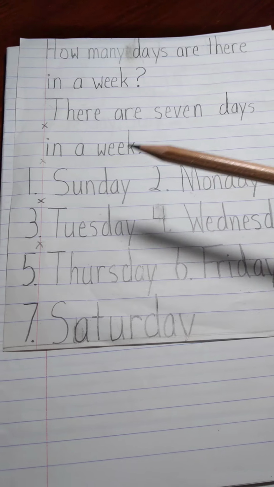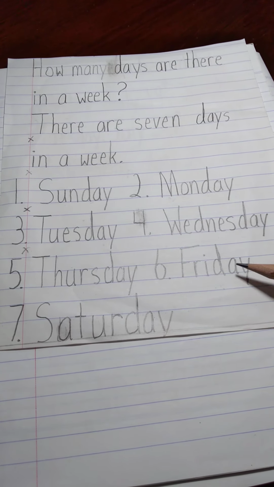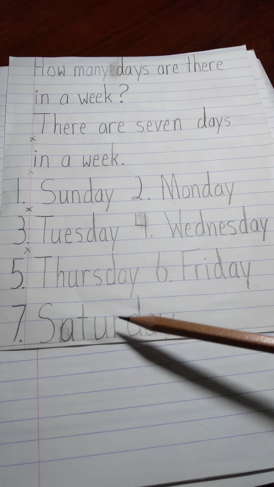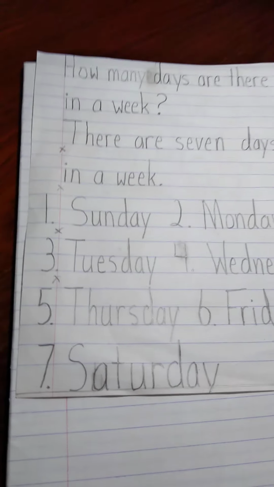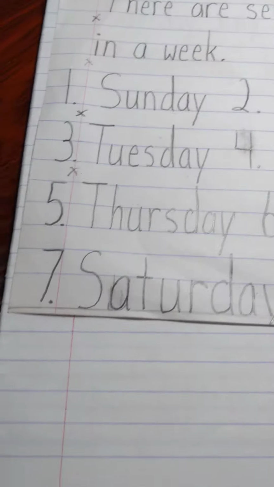And the weekend is Saturday and Sunday, right? And the weekdays are Monday, Tuesday, Wednesday, Thursday, Friday. Those are the weekdays. And the weekend is Saturday and Sunday. The first day of the week is Sunday. And today is the 21st.